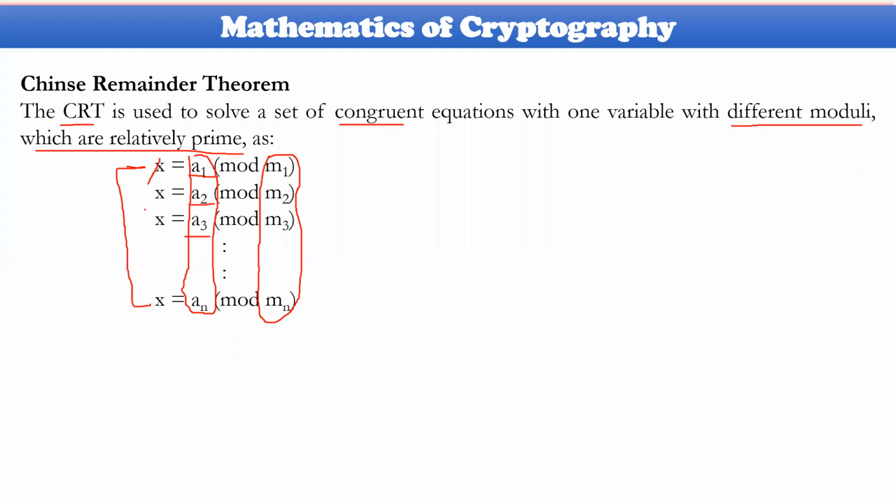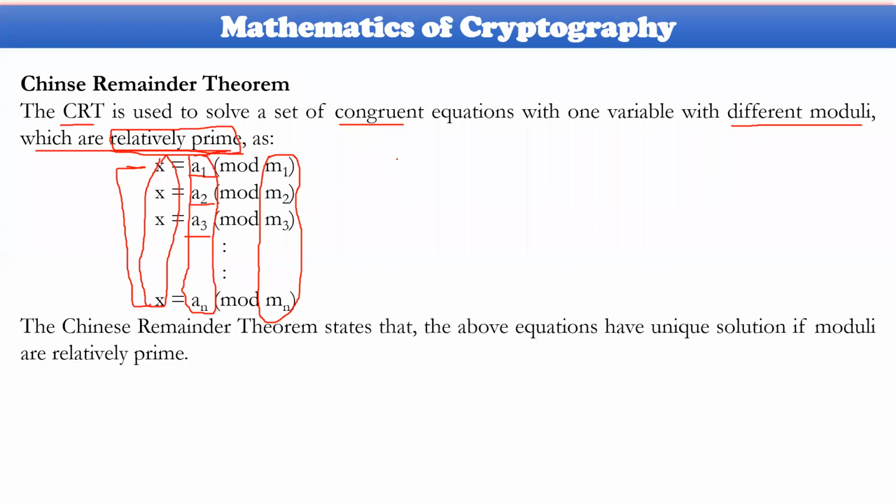So by taking one single value modulo division of different elements m1, m2, m3, and so on up to mn, you get different kinds of remainders, and these m1, m2, m3 and so on will be relatively prime numbers. That is the point you need to observe.